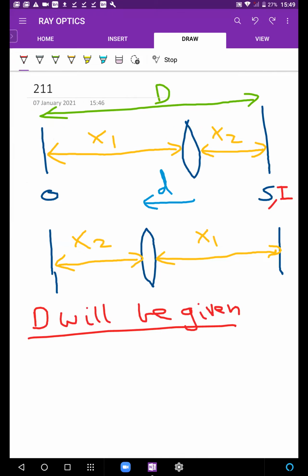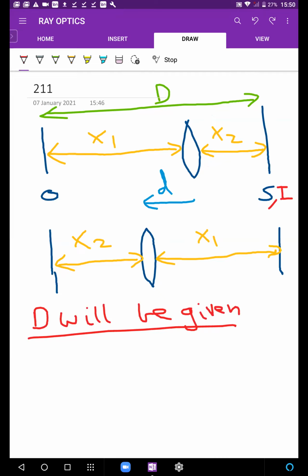क्या होता है? ये lens को लोग move कराते हैं till they get a bright image being formed. When they get a bright image being formed, let's say object distance is x1, image distance is x2. Now, iske baad they move it to another position for which a bright image will also again be formed. Now, what could that other position be?